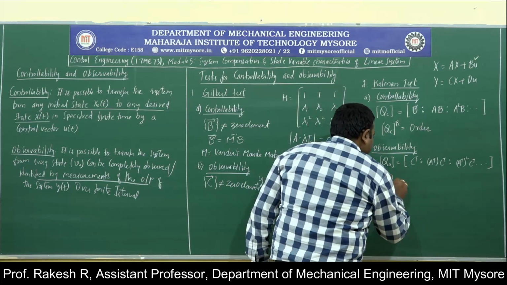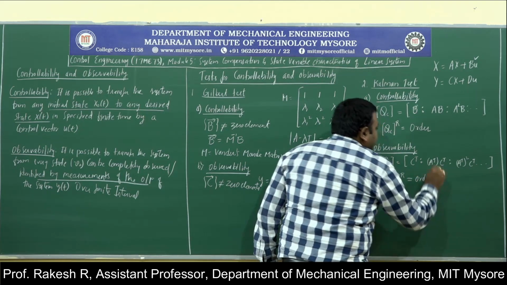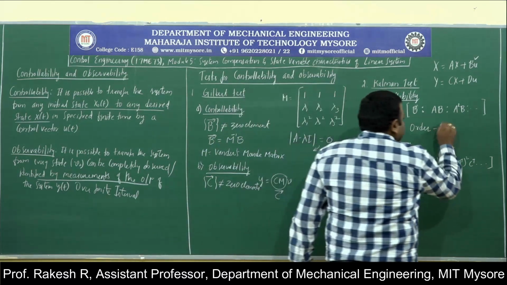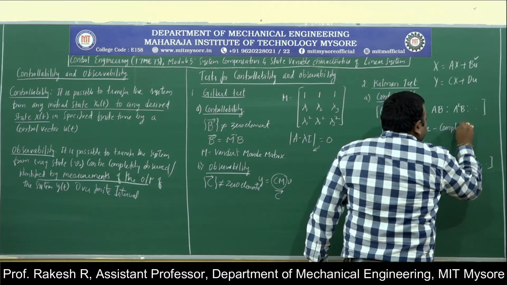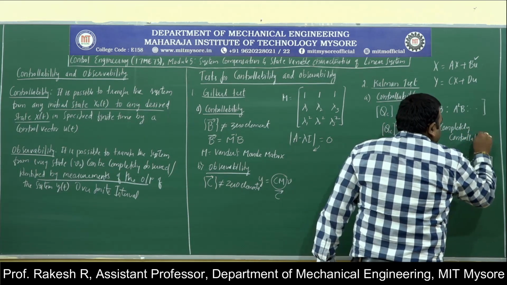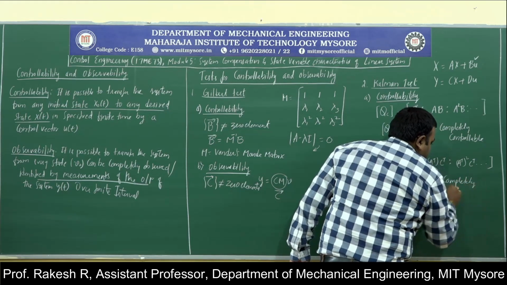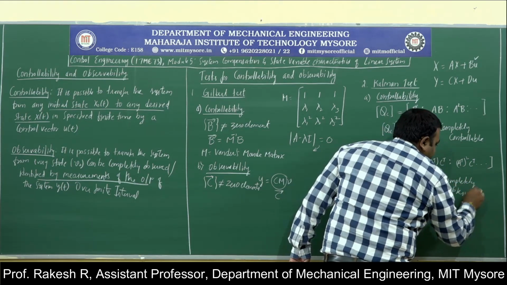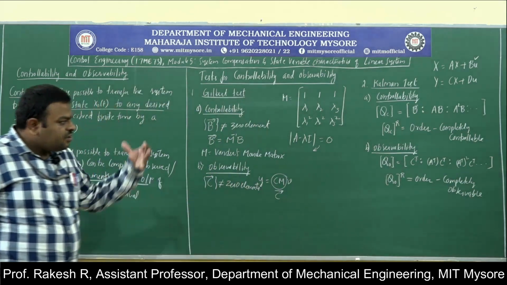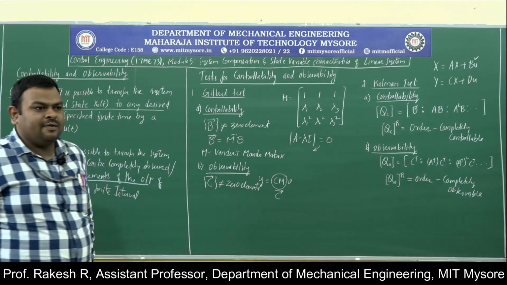When the rank of the observability matrix is equal to the order, then we say the system is completely observable. This is completely controllable, and this is completely observable. If it is not equal to the order, then it is not completely observable. So that is the conclusion we will draw.